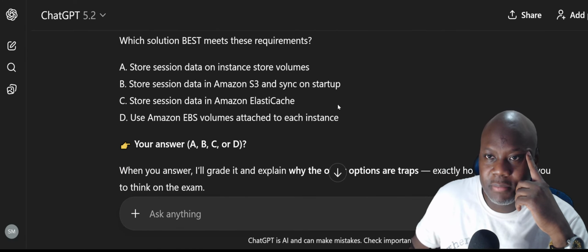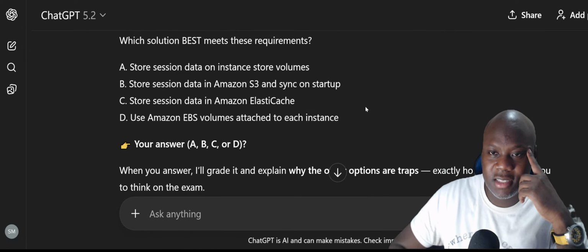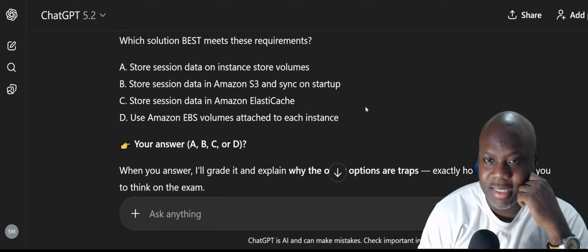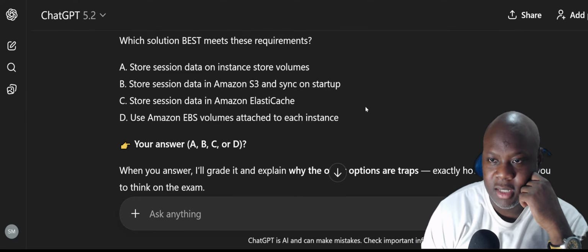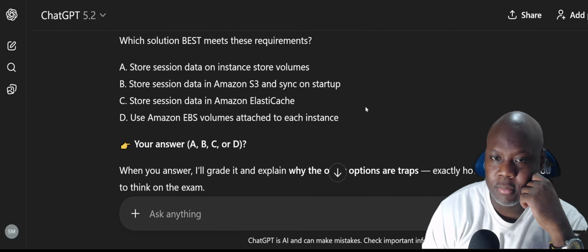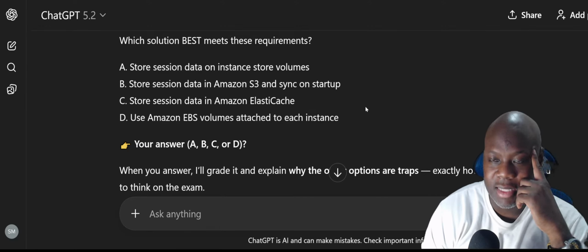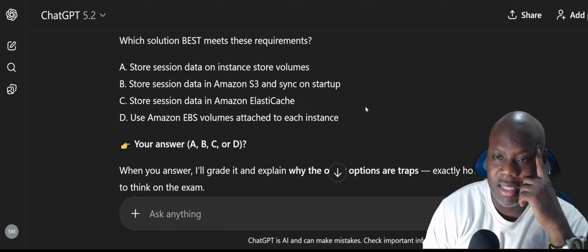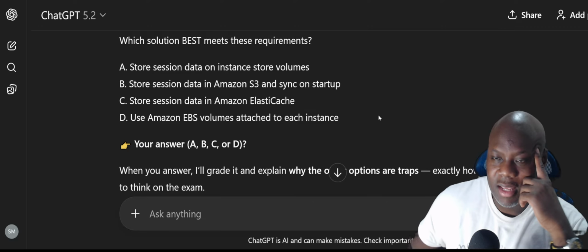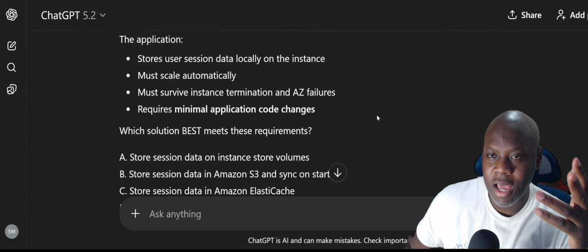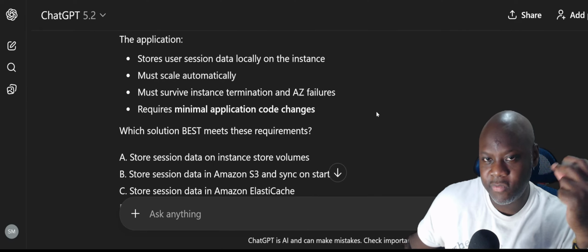All right, let's see. Which solution best meets these requirements? Store session data on instance store volumes. Store session data on Amazon S3 and sync on startup. Store session data on Amazon ElastiCache. ElastiCache, anything that you cache is stored in memory, so that this way when you go back to it, it loads faster.